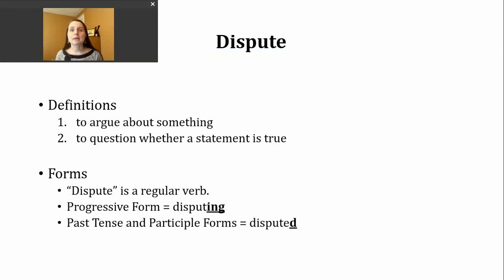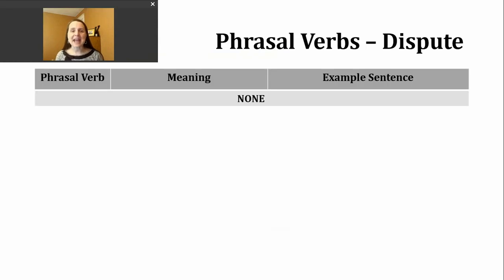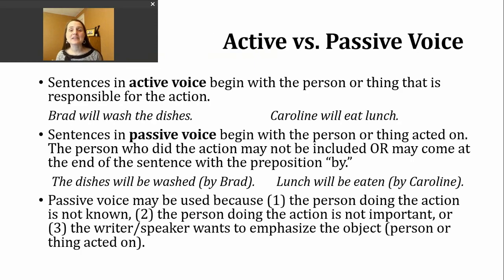The base verb, dispute, ends with a T sound. So our past tense ending is going to make an id sound. Disputed, disputed. You'll be happy to know that I don't have any additional phrasal verbs or meanings for us to look at, and that's going to allow us to spend some more time reviewing the differences between active and passive